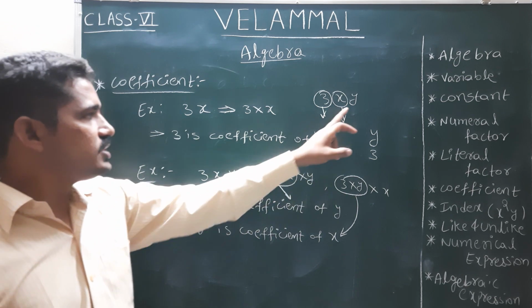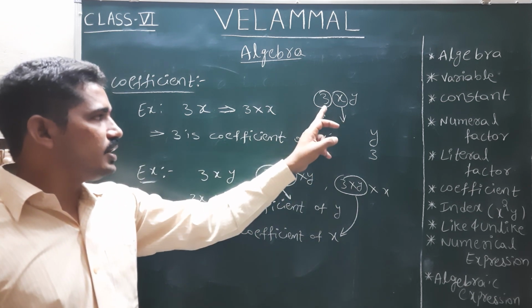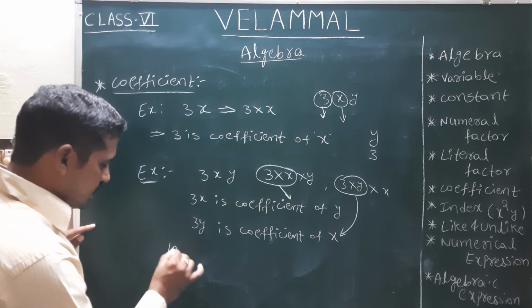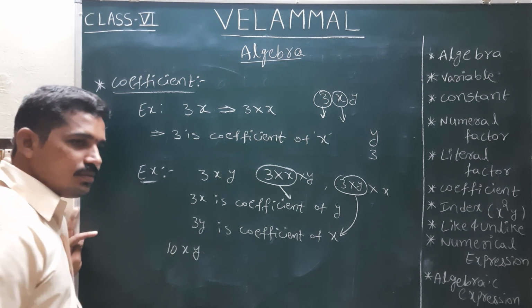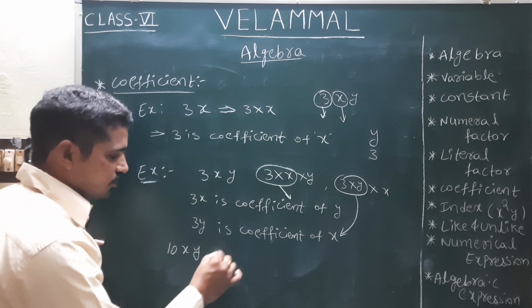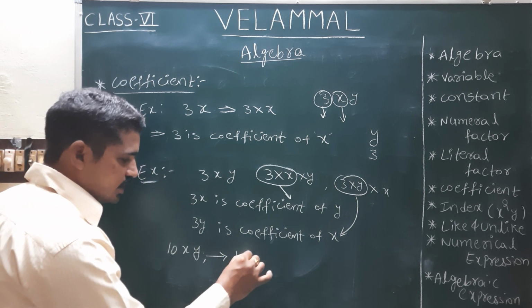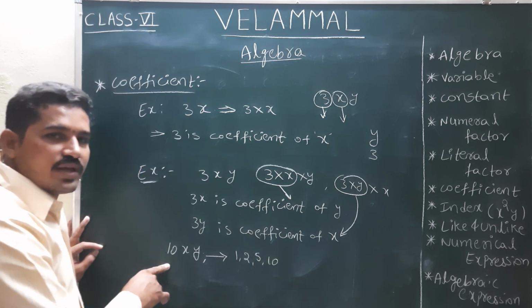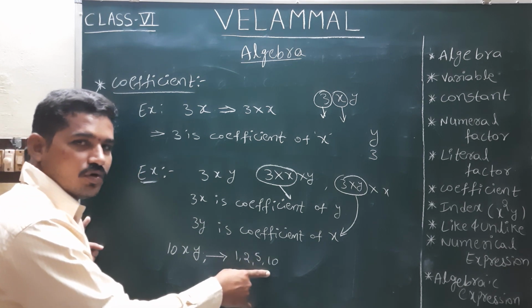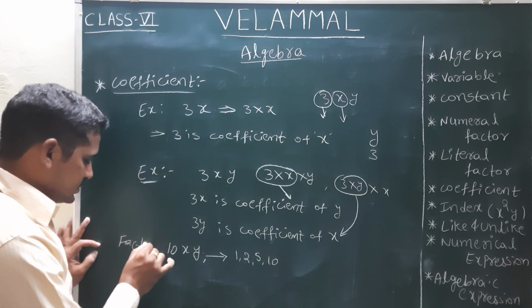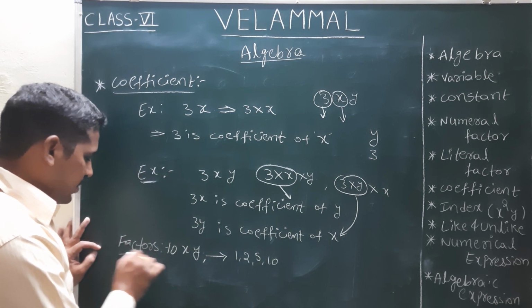Coefficient means what is multiplied to that term. See, in the earlier example we took 10xy. While writing the numeral factors, we wrote 1, 2, 5, 10, all the factors of 10. That is when asking for the numeral factors.